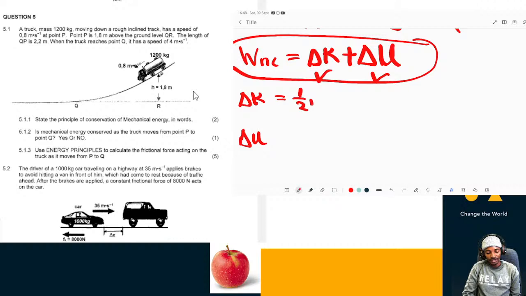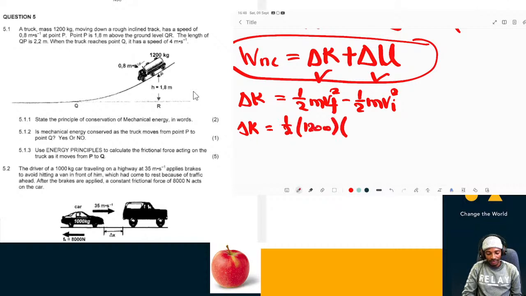It's half mv squared final minus half mv squared initial. Our mass is 1,200, our final velocity is 4, so half of 1,200 times 4 squared, minus half of 1,200 times 0.8 squared, our initial velocity.